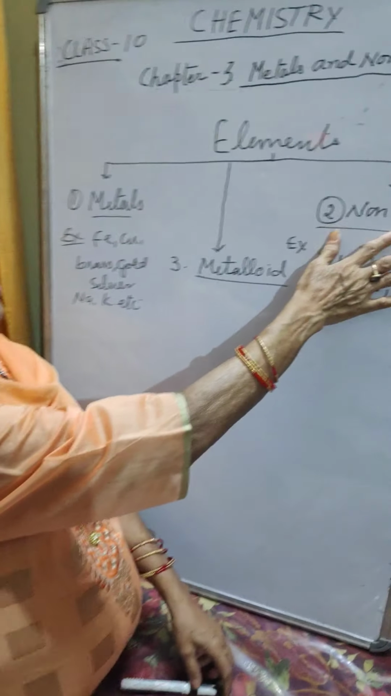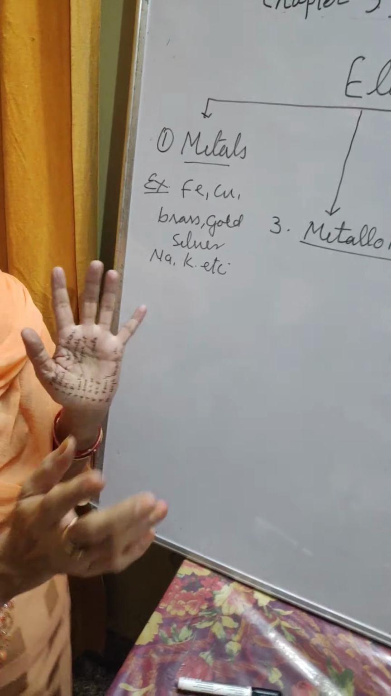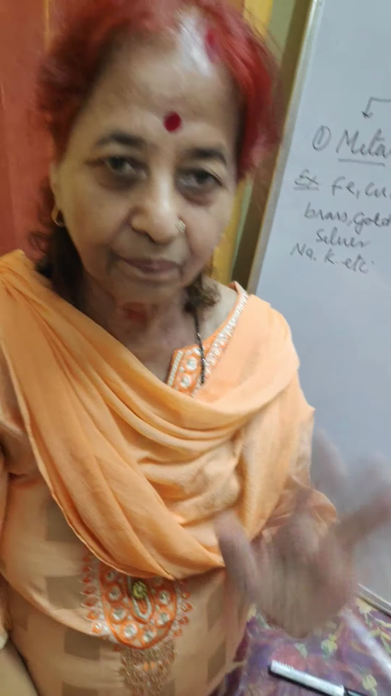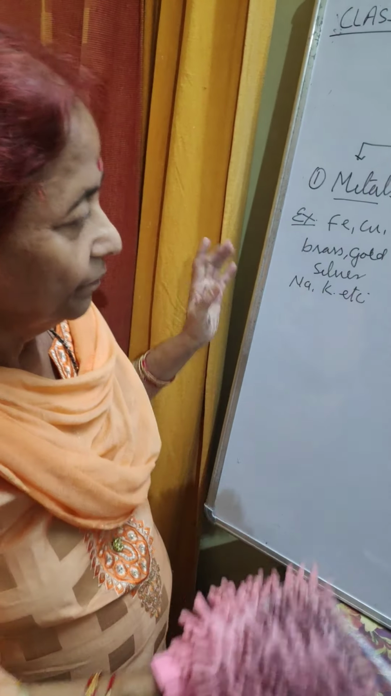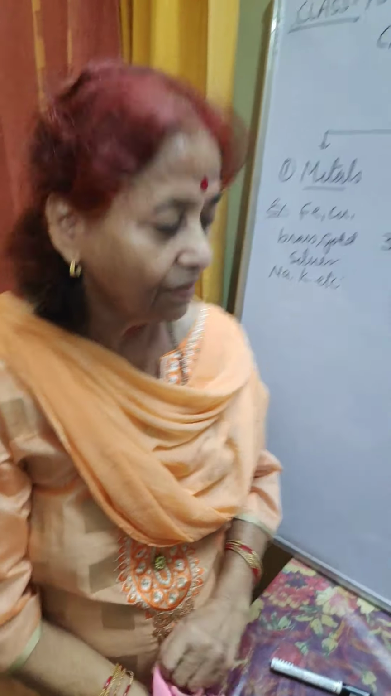These are the uses of non-metals and the uses of metals. Now it is clear. I will send these uses of metals and non-metals in a PDF. You see from there. Now the differences between metals and non-metals, the physical properties. Now you see.